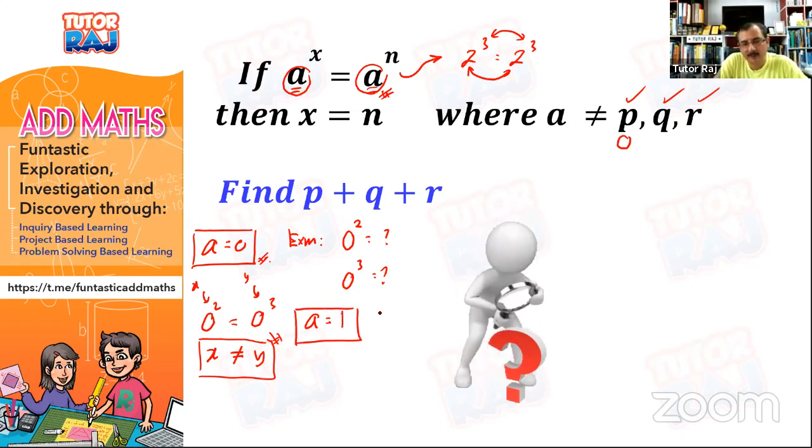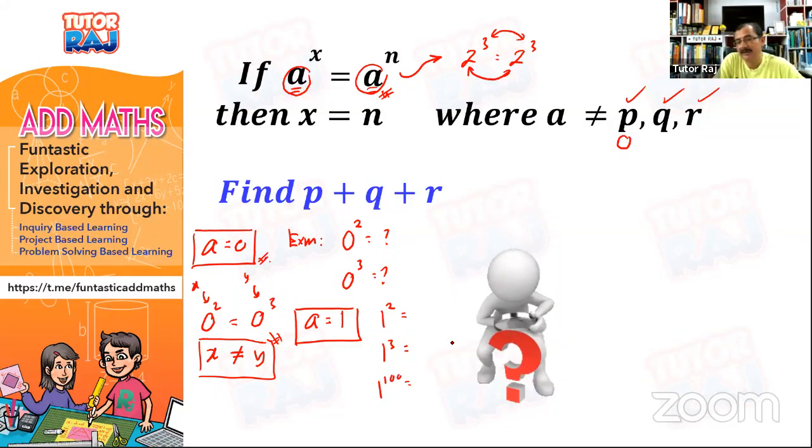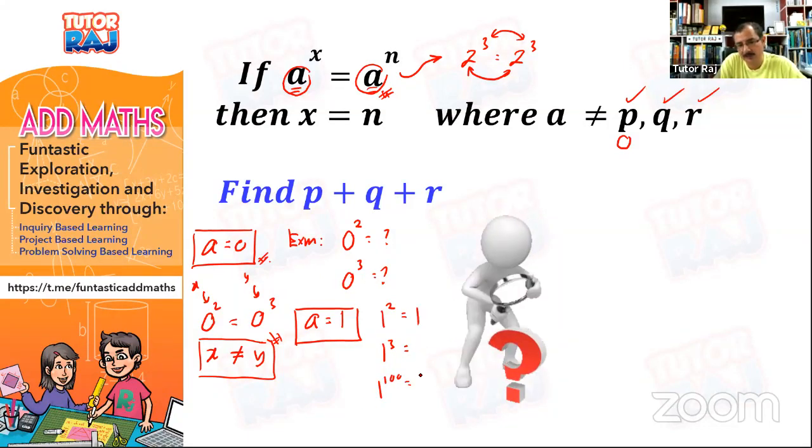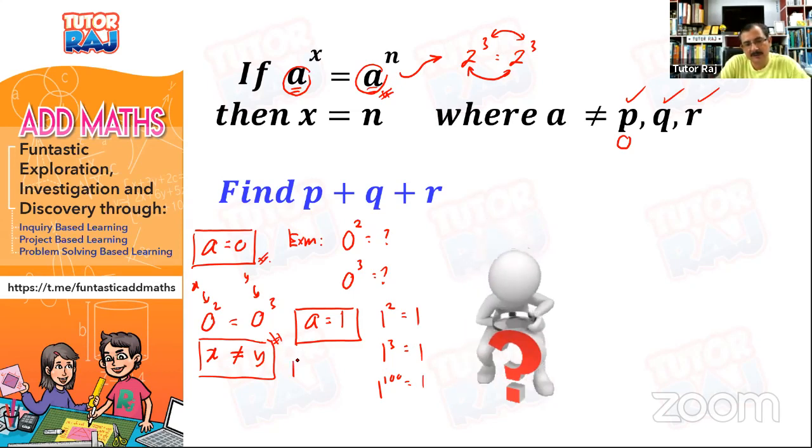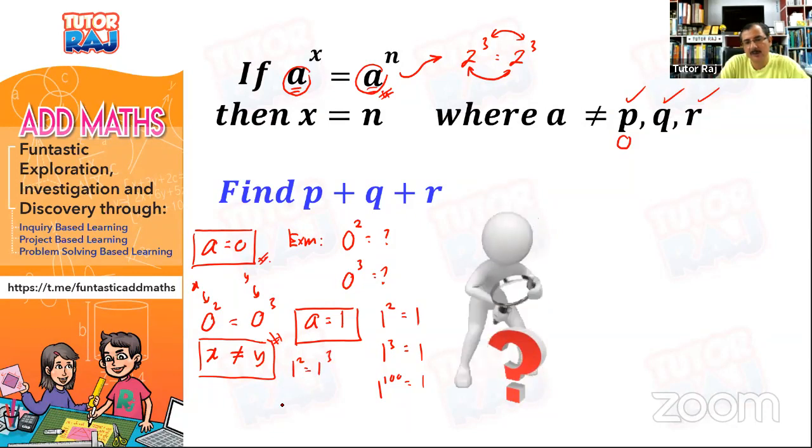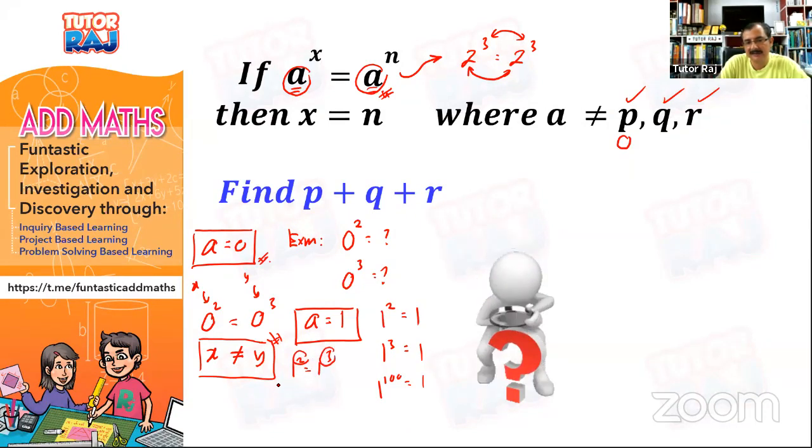Now, another number that you will consider is when A is equals to 1. So please check what is 1 to the power 2, what is 1 to the power 3, or what is 1 to the power 100. Of course, everything is equals to 1. So therefore, if you say that 1 to the power 2 is equals to 1 to the power 3, hey, this is 2, this is 3.